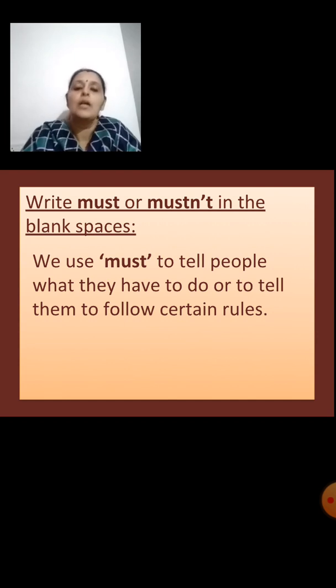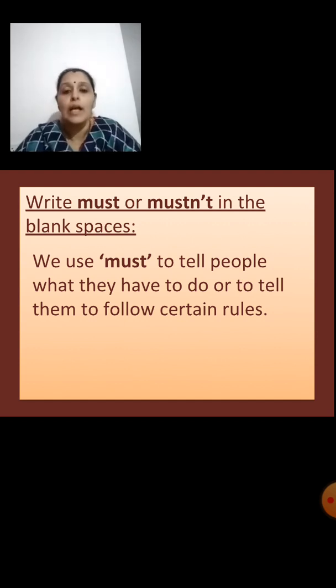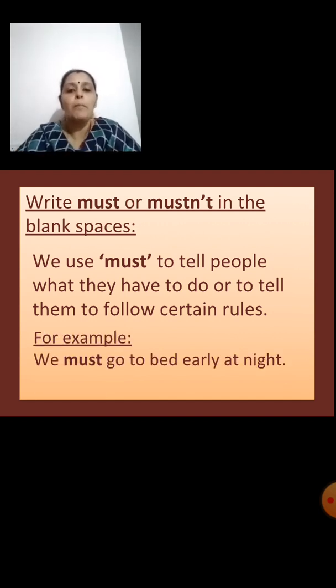M-U-S-T, must. We use this to tell people what they have to do or to tell them to follow certain rules. Okay, for example, we must go to bed early at night. Yes, so must is used when we tell people what they have to do or tell them to follow certain rules.